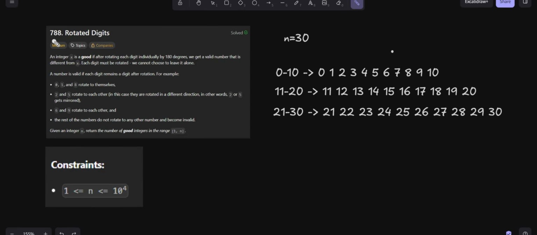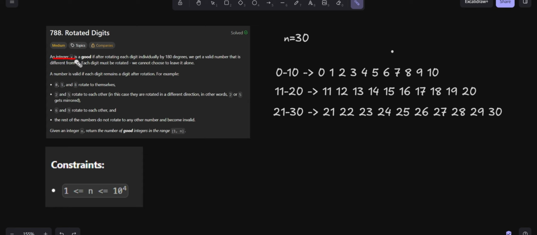Hello everyone, so this is the problem of the day, rotated digits. We are given an integer n which ranges from 1 to 10 to the power 4, and we have to tell within the range 1 to n how many integers are good. So what is the definition of a good integer?